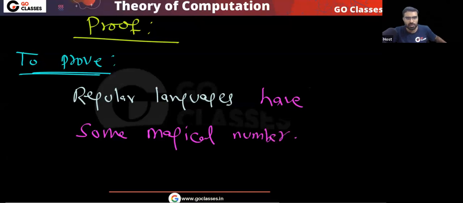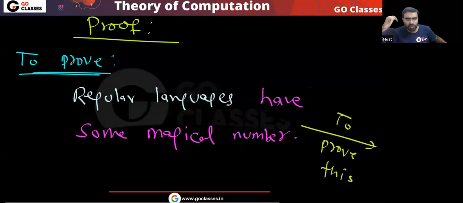Yes or no? And to prove this, I can prove that the number of states will work as the magical number. Did you notice?